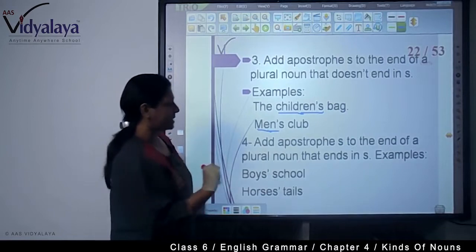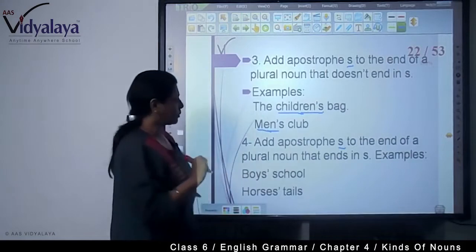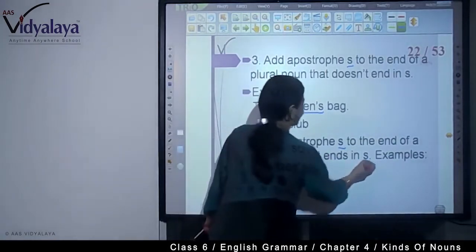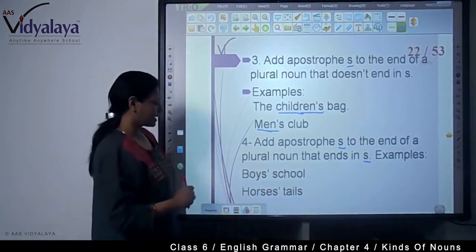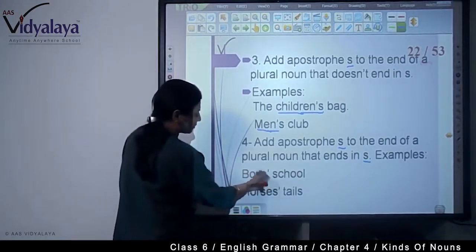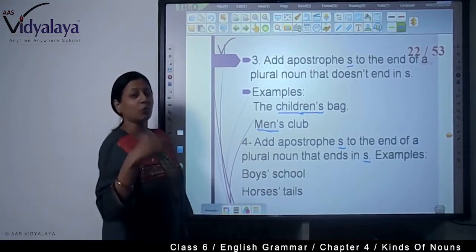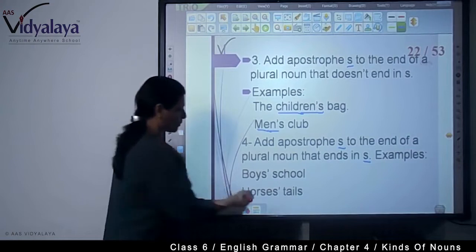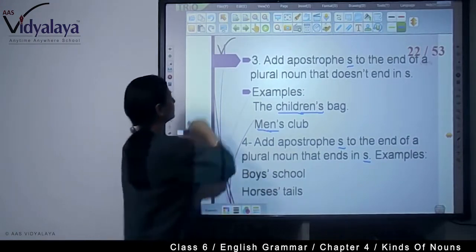Add an apostrophe to the end of a plural noun that ends in S. So there are many plural words that end in S also. For example, boys' school. Here after the boys we are using an apostrophe. Whose school is this? That is boys' school. Girls are not allowed. Horses' tails. So many horses are here and their tails.